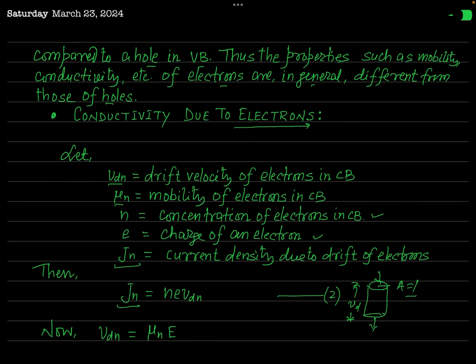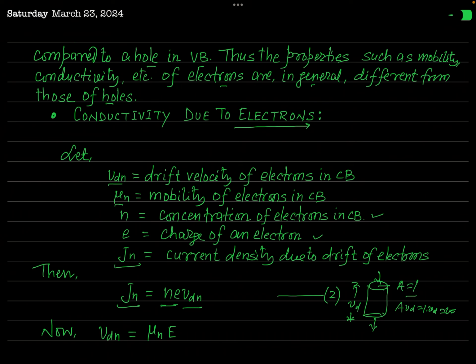Since the number of electrons in unit volume is n and e is the charge of one electron, ne represents the charge in unit volume, and the volume of this cylinder will be A times Vd, that is 1 times Vd, so the volume is Vdn.